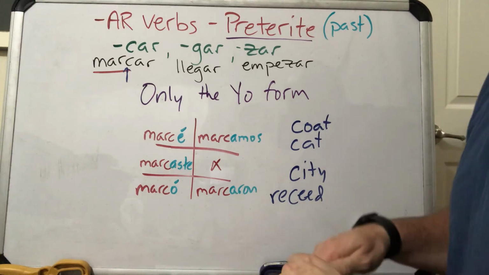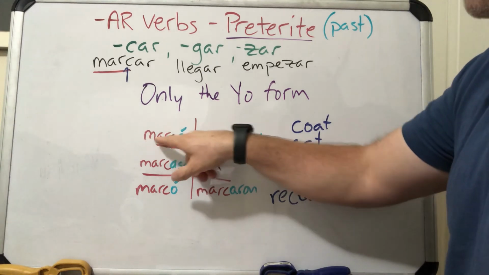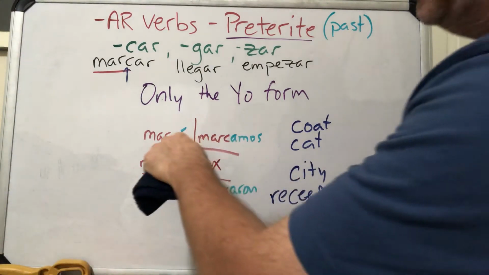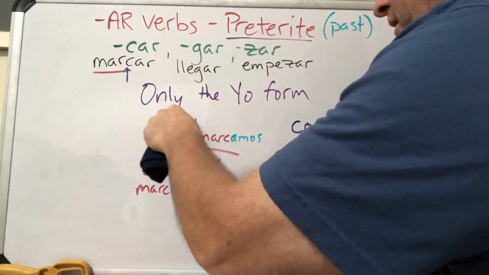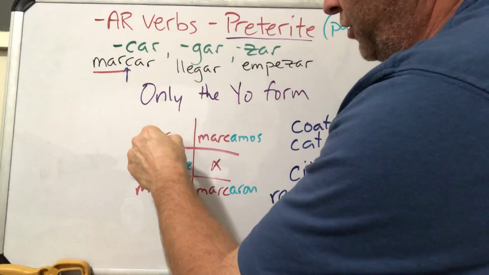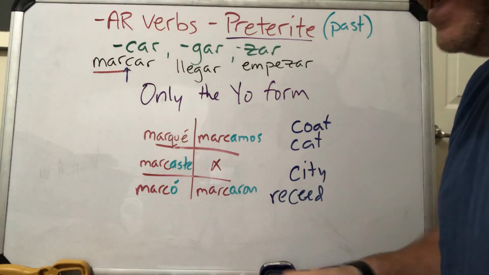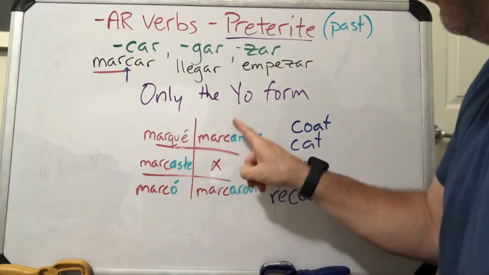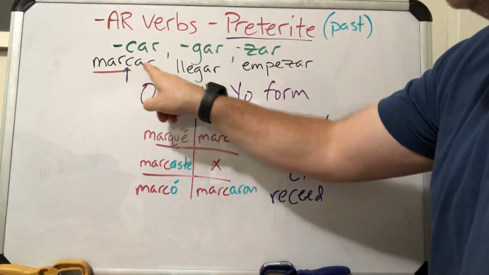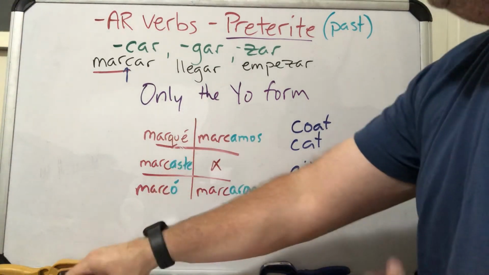The problem is when you get here on the yo form, when you put an é, it changes this to the S sound. So it's marsé, right? And we don't want that. We want it to be marqué. So that's why, and remember, it's only the yo form that we have the issue with. So we're going to do a little spelling change here. Instead of a C, we're going to put in a QU, and then we add our ending, okay? Now it sounds marqué. So this is marqué, marcaste, marcó, marcamos, marcaron. We have that K sound in every single form, okay? So anytime you have a -car verb, and you're doing the yo form, you have to change it to a QU, okay?